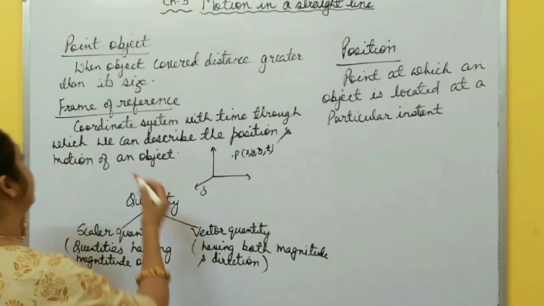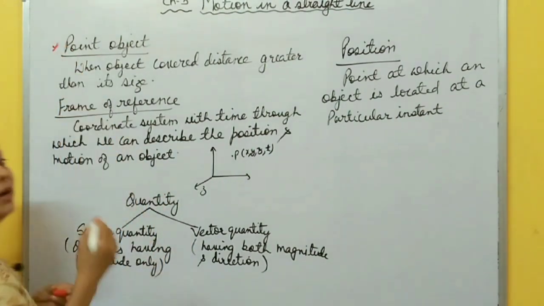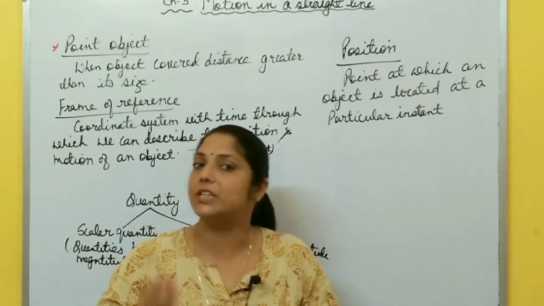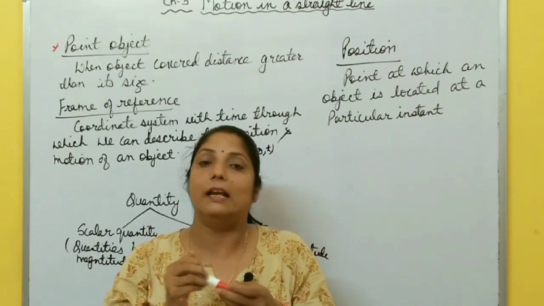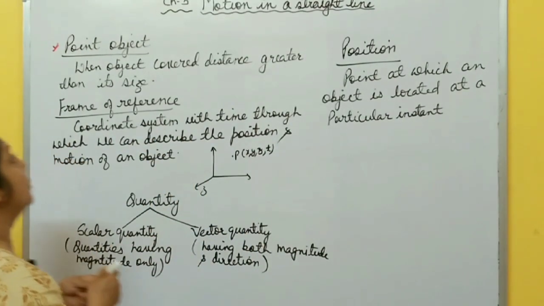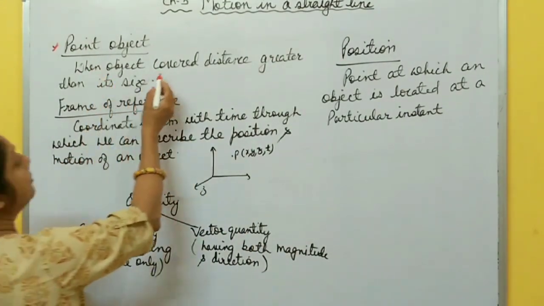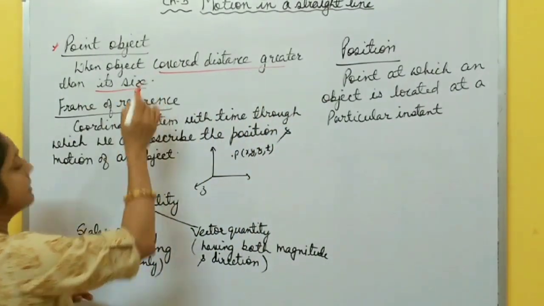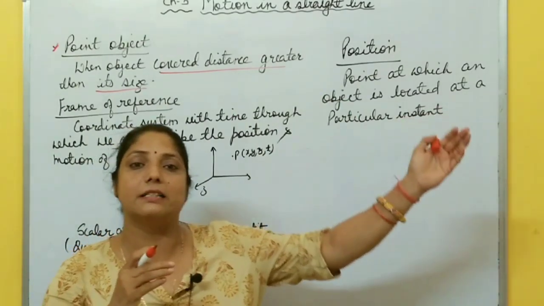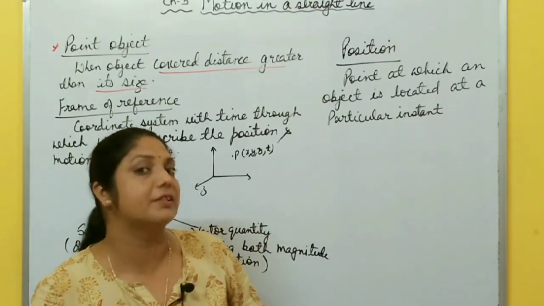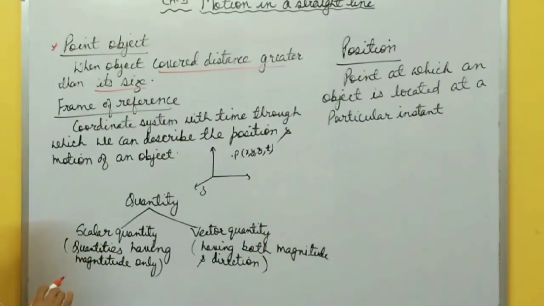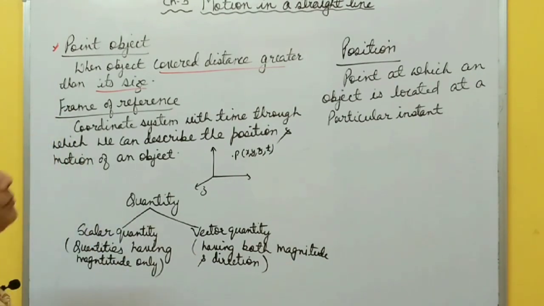Okay, now first you must know about a point object. What does it mean? A point object means a small size object. Does only a small size object behave like a point object? No, a large size object also behaves like a point object. So you can say that a point object is one where the object covers a distance greater than its size. Suppose a train is moving, and if the train covers a large distance compared to its size, then it behaves like a point object. So when an object covers a distance greater than its size, that object behaves like a point object.